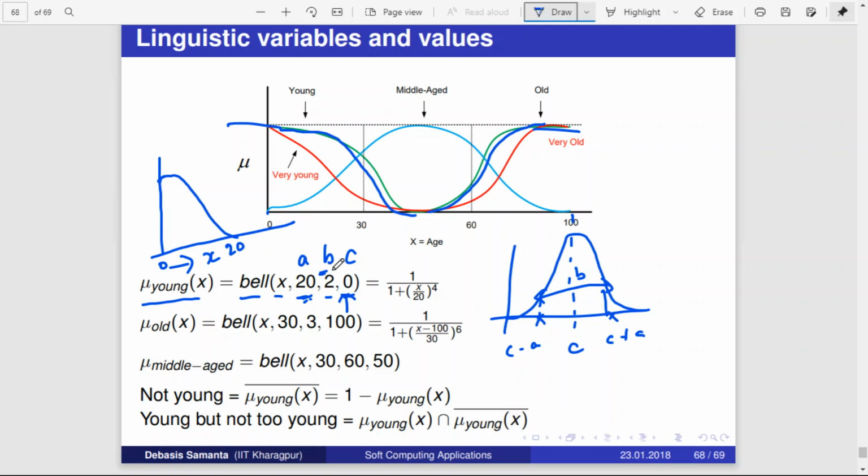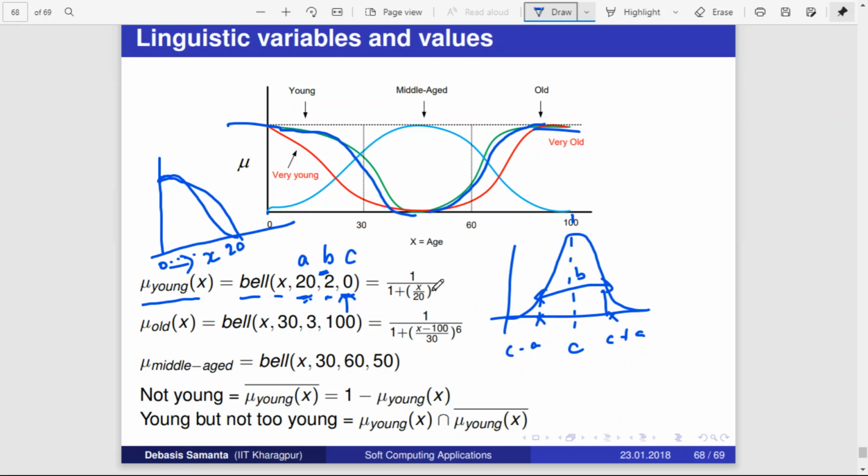And what is this b? This b is talking about the slope: when x increases, how the slope should change. Should it change very fast, or slowly? Here we are making the slope change gradually, so we give 2.